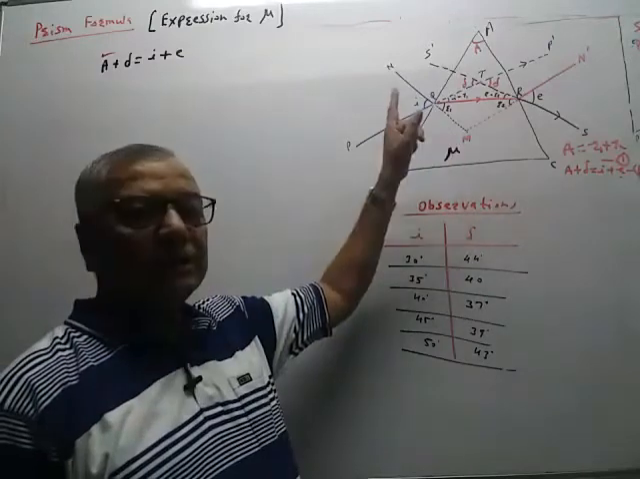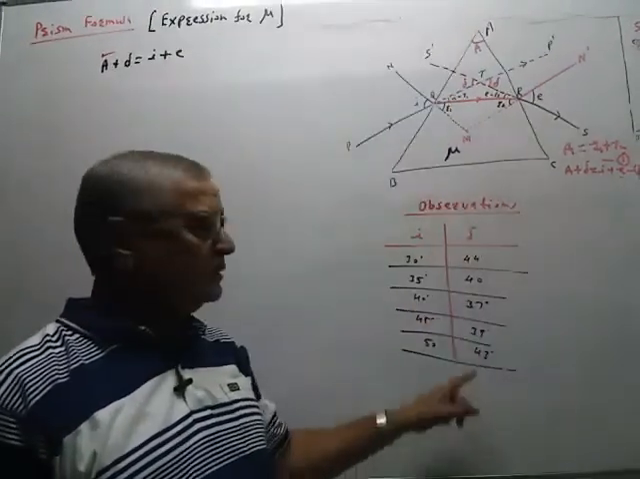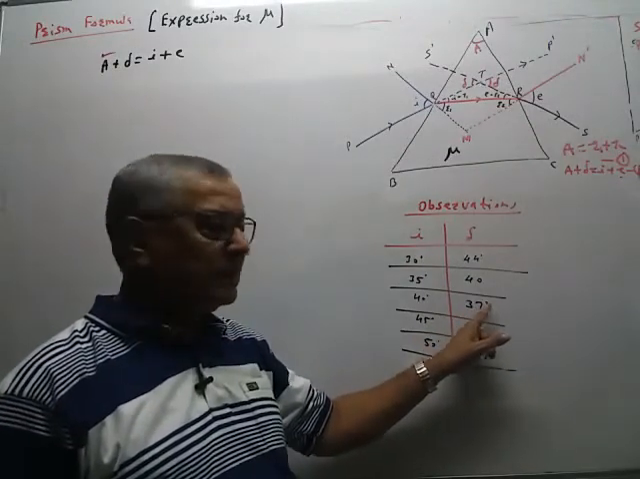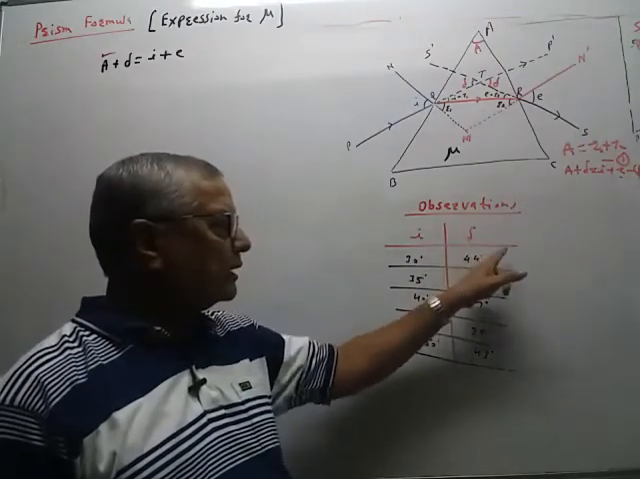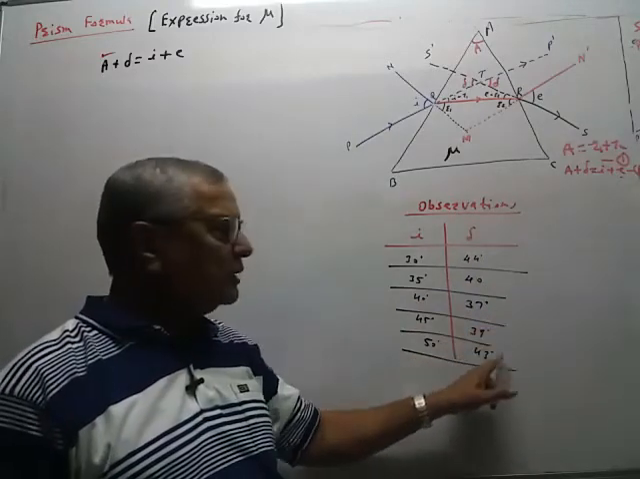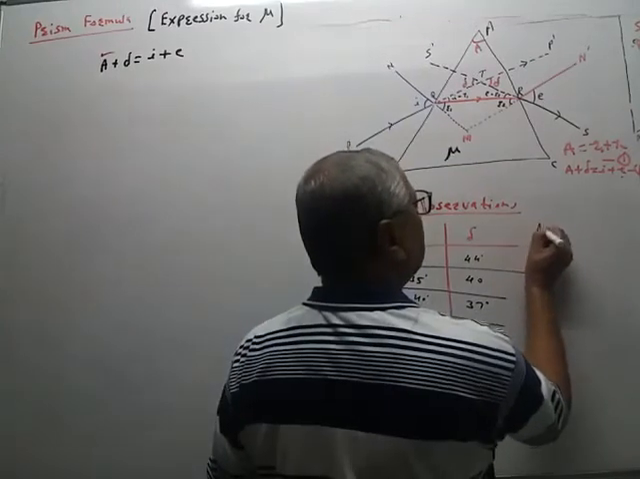So if we are using the equilateral prism, A is equal to 60 degrees, then the observations are like this. Sometimes this may be 38, this may be 39, this may be 41, 42, etc. But observations are like this: first delta decreases, it becomes minimum, and then again increases. So what are the observations?